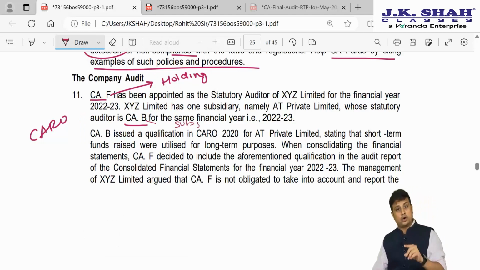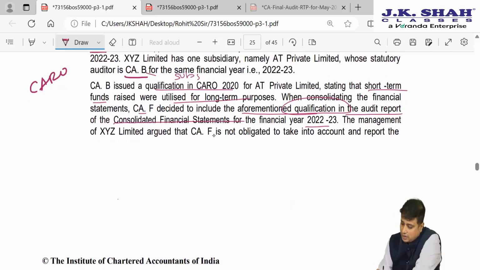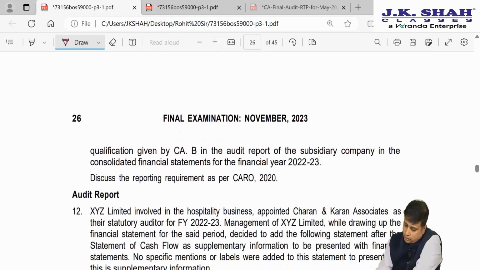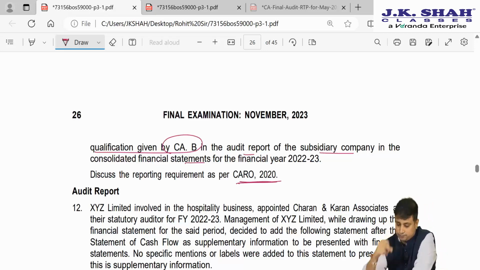Now CA B, that is the auditor of the subsidiary, issued a qualification in CARO 2020 for AT Private Limited stating that short-term funds were utilized for long-term purposes. Now when consolidating the financial statements, CA F decided to include the aforementioned qualification in the auditor's report on the CFS for the financial year 22. Management of XYZ Limited argued that CA F is not obligated to take into account and report on the qualification by CA B in the audit report of the subsidiary company in the consolidated financial statements. Discuss the reporting requirement as per CARO 2020.